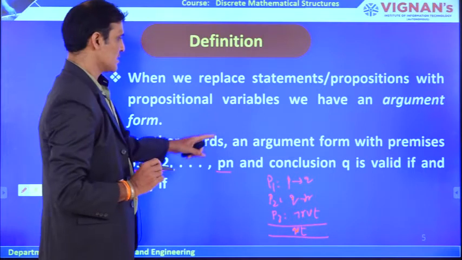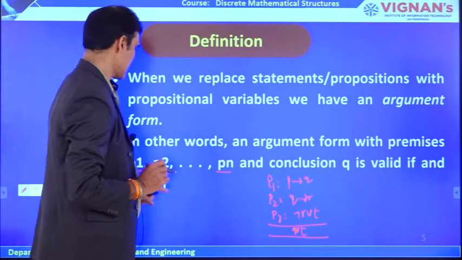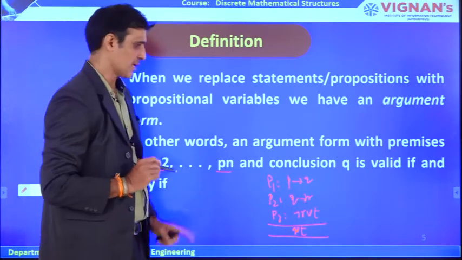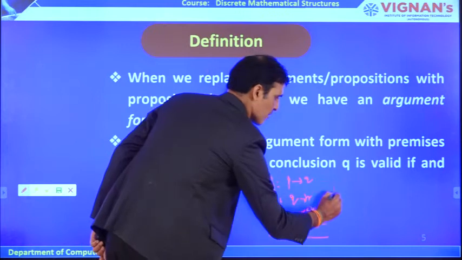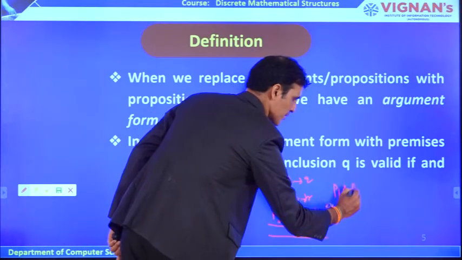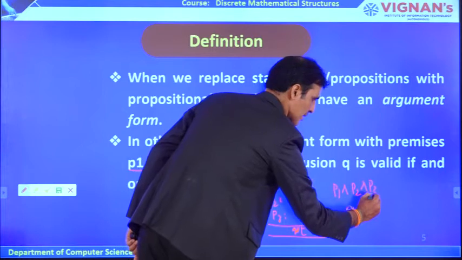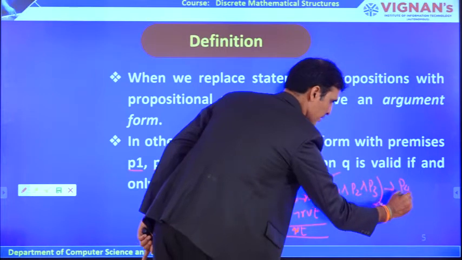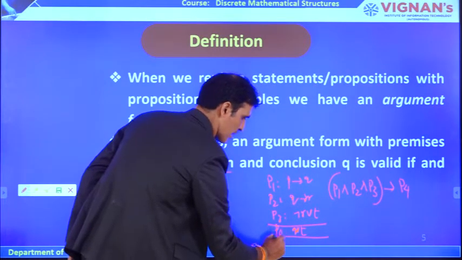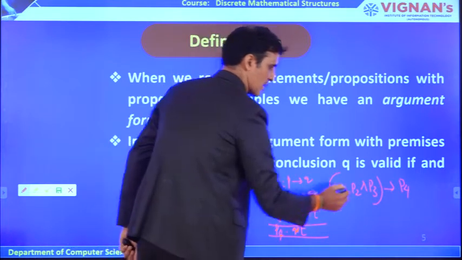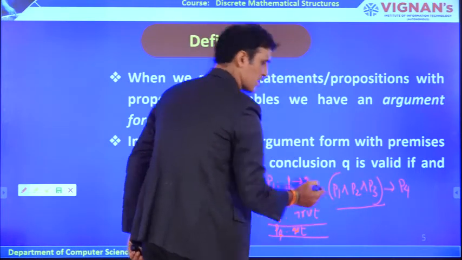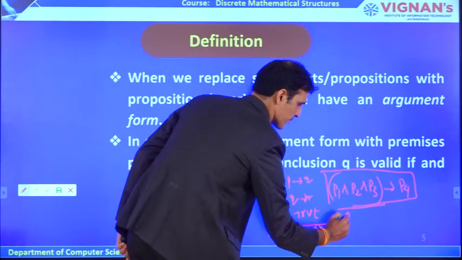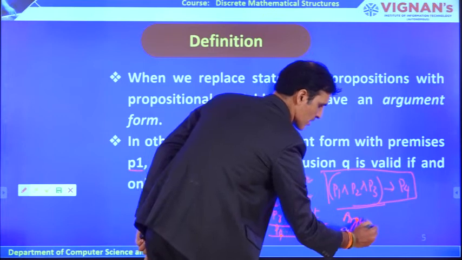In other words, an argument form with premises P1, P2 and conclusion Q is valid if and only if, using P1 and P2 and P3, it is possible to derive the sentence P4, or you can take it as C, the conclusion. This entire statement we generally call an argument.